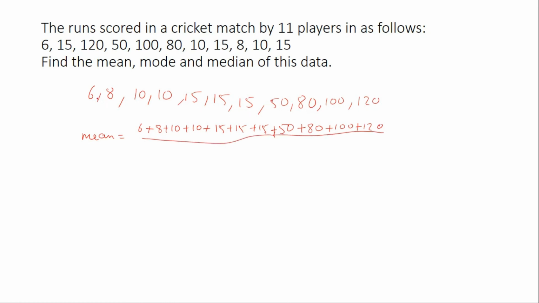How many numbers are there? 1, 2, 3, 4, 5, 6, 7, 8, 9, 10, 11. So when you solve it, you will get the answer 39. Median: the middle number, that is 15. And mode: which number appears most? 15.